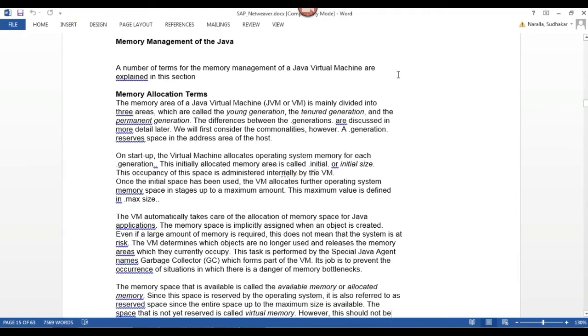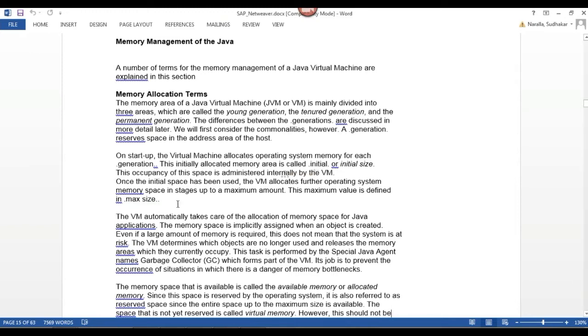In JVM parameters, we have three different parts, three different components, three different areas. What are the three different areas? First is young generation, second is tenured generation, third is permanent generation. Let's see what each and every generation contains and how it will work.